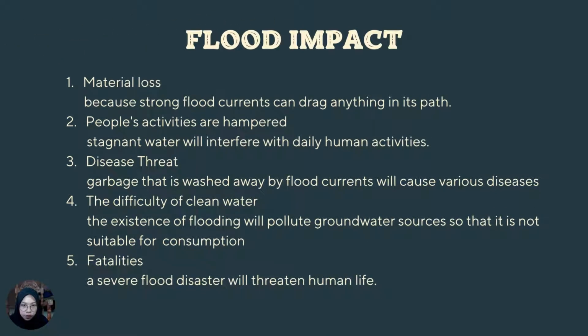The next is flood impact. The first impact is material loss, because strong flood current can drag anything in its path. Property such as vehicles, houses, and other materials can be washed away and lost in the current. The second is people's activity being hampered. Stagnant water will interfere with daily human activity. Community mobility will be disrupted. The economy will be paralyzed and teaching and learning activity cannot be carried out.